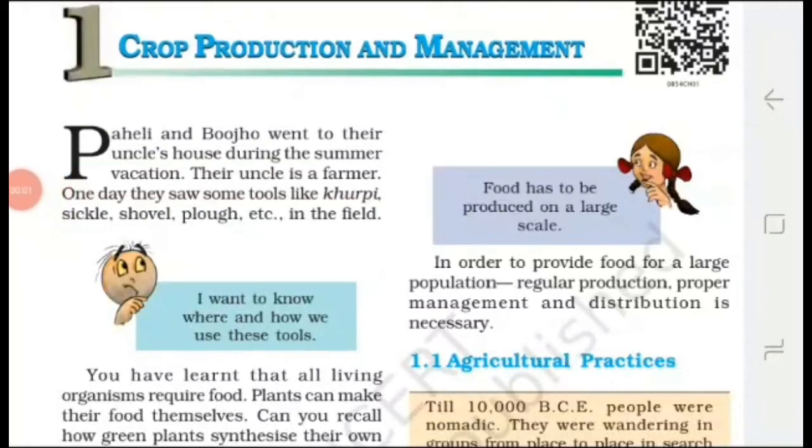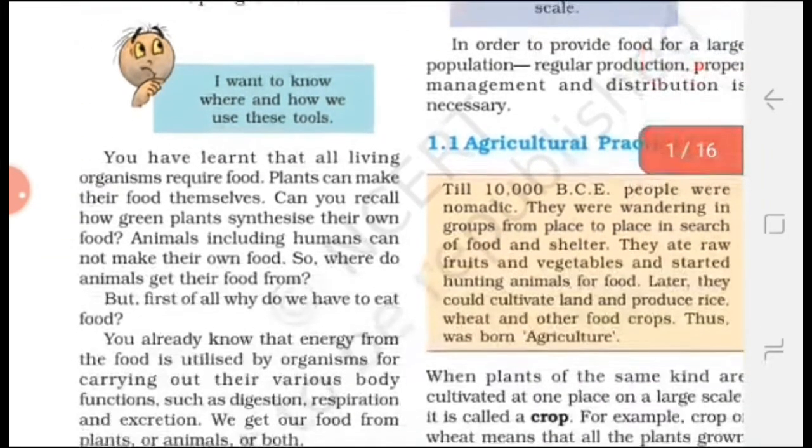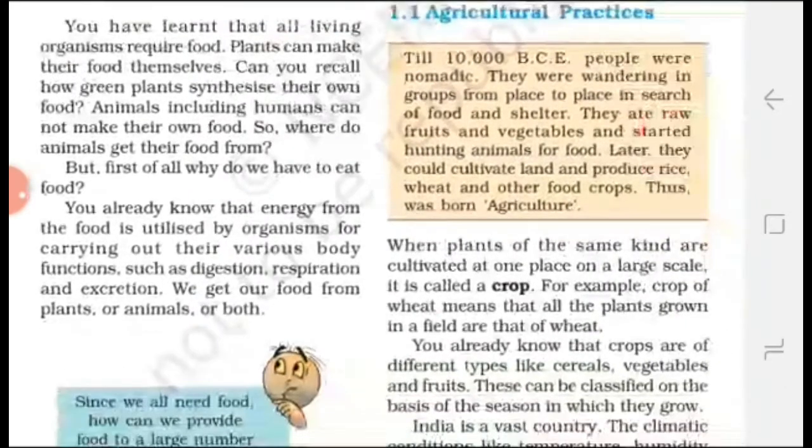Let us begin Chapter 1, Crop Production and Management. In this chapter, we have to discuss some important topics in detail. First topic is crop. What is crop? When plants of the same kind are grown and cultivated at one place on a large scale, it is called a crop. For example, a crop of wheat means that all the plants grown in a field are that of wheat.